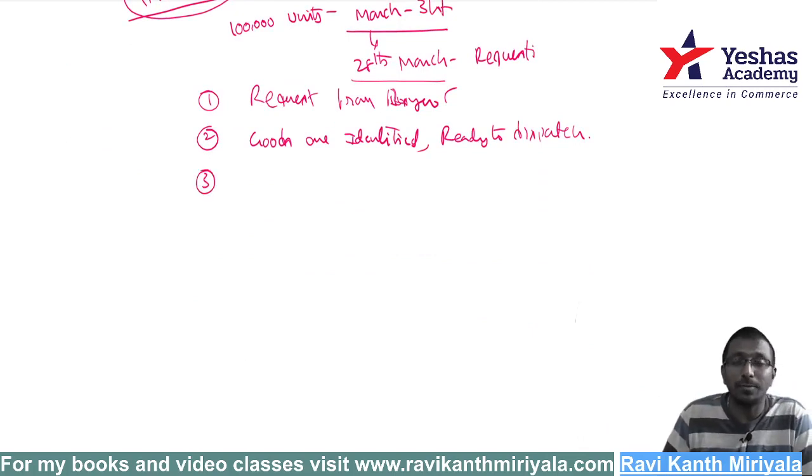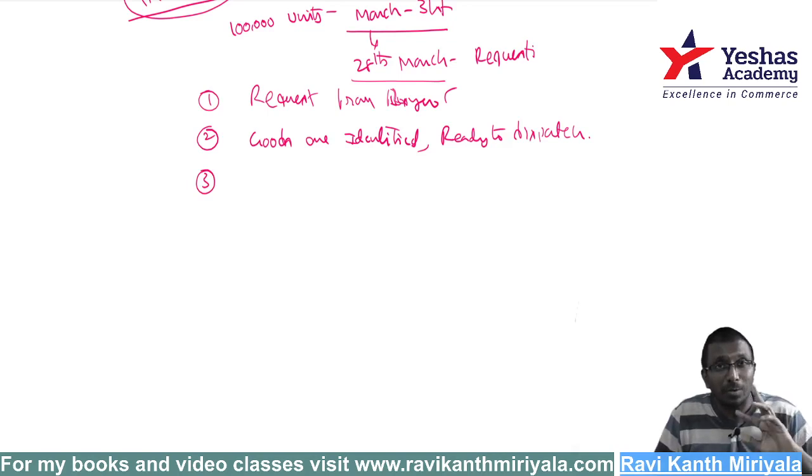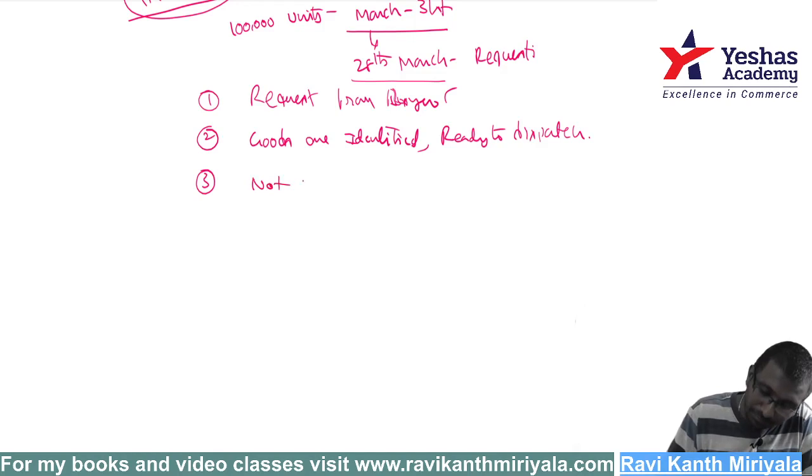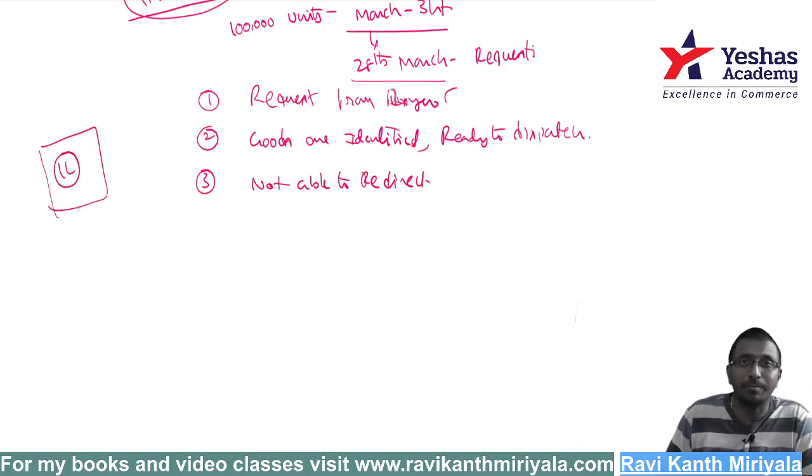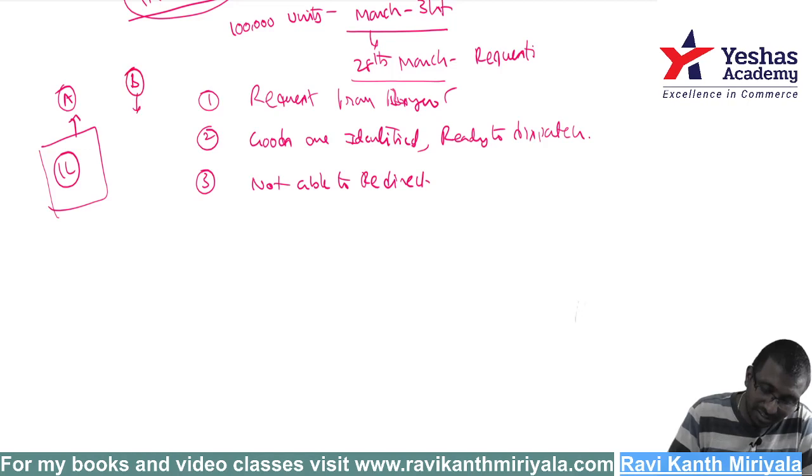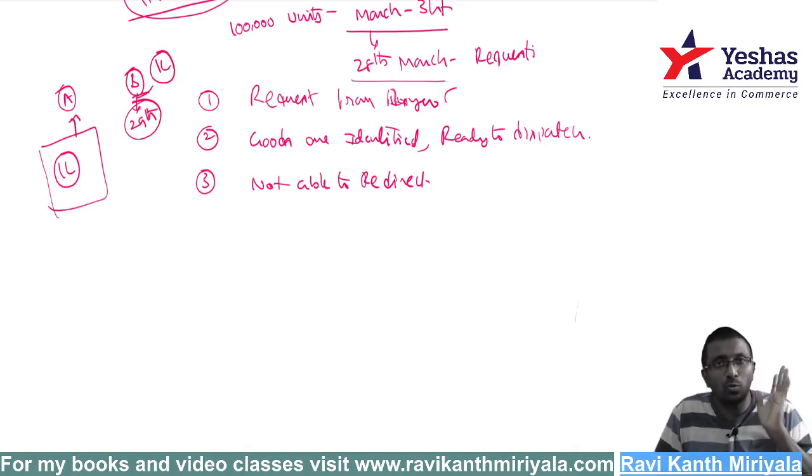Next, the third one, which is very crucial: I, the supplier, will not be able to redirect the goods to anybody. Not able to redirect means, for your case, 1 lakh goods are already packed for customer A. Suppose now customer B came, let us say on the 29th, and he is also asking for exactly 1 lakh goods.